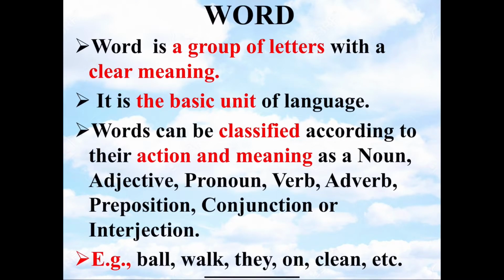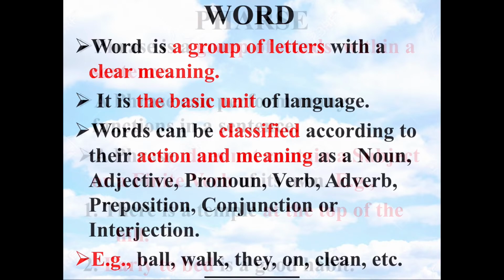A word is a group of letters with a clear meaning. It is a basic unit of language. Words can be classified according to their action and meaning as noun, adjective, pronoun, verb, adverb, preposition, conjunction, or interjection. Example: ball, walk, they, on, clean, etc.